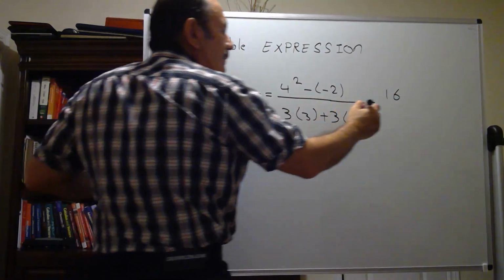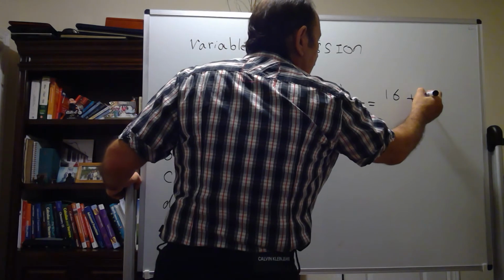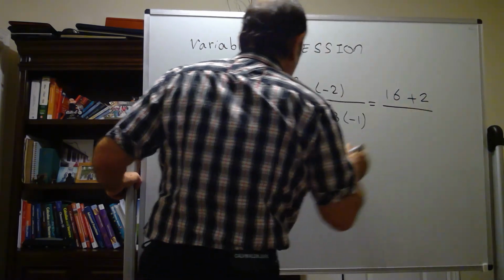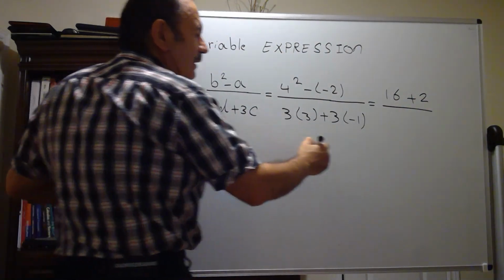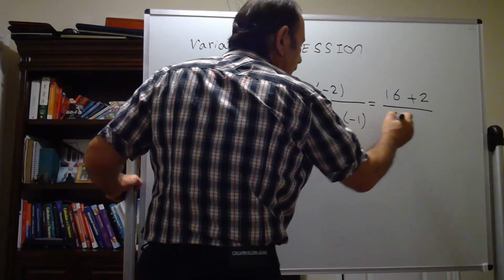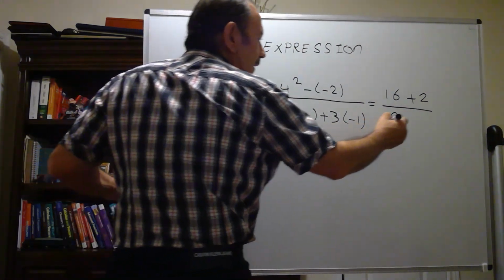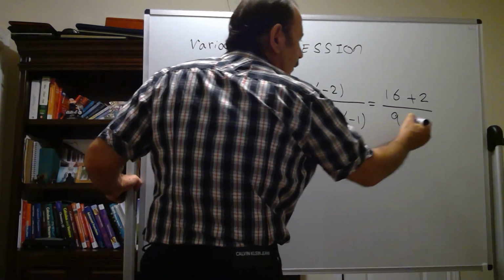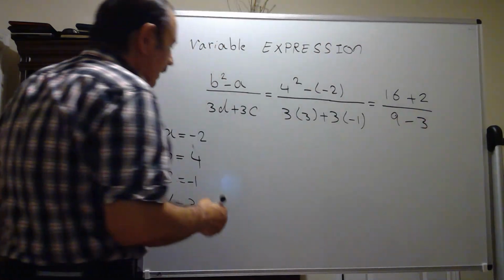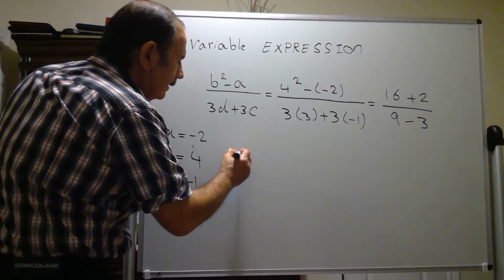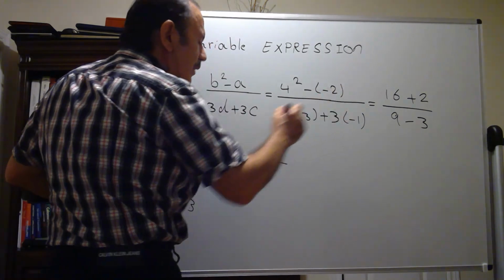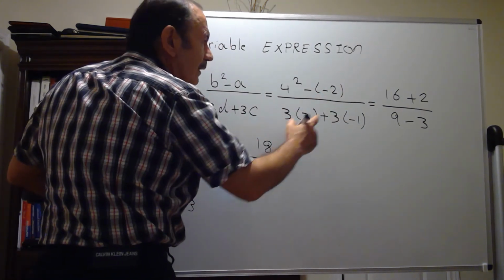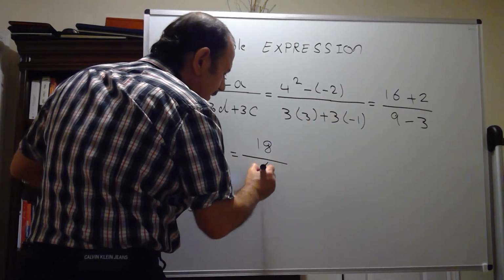Now simplify it. 4 to the power of 2 is 16. Negative times negative is positive, 2. Over, 3 times 3 is 9, and positive times negative is negative, 3 times 1 is 3. Continue in the next line. 16 plus 2 is 18, and 9 minus 3 is 6.